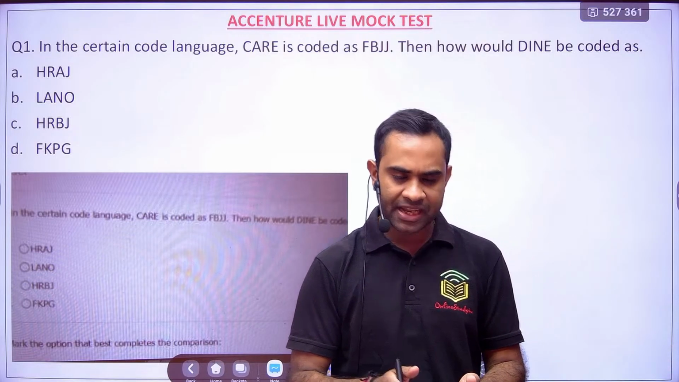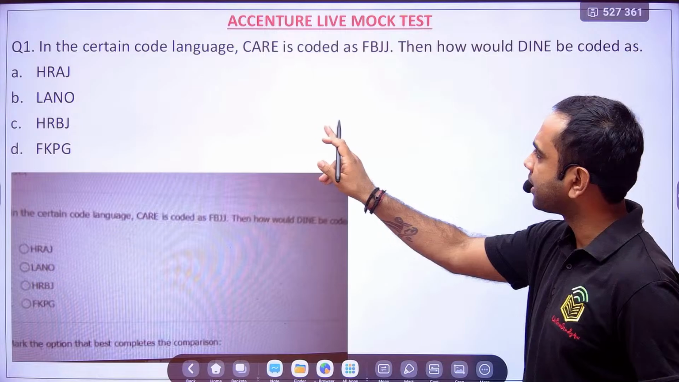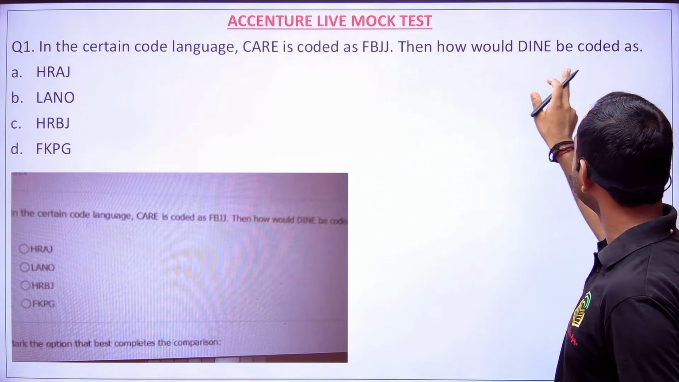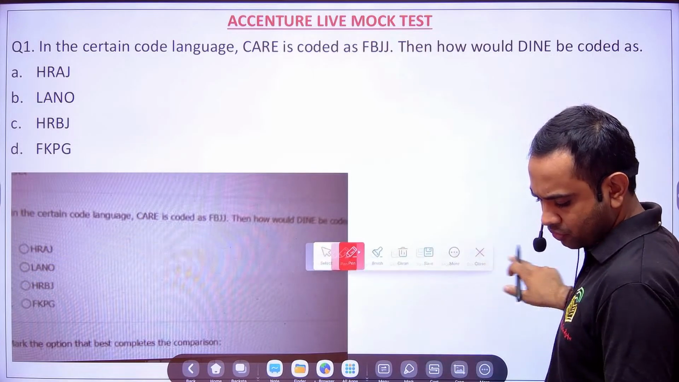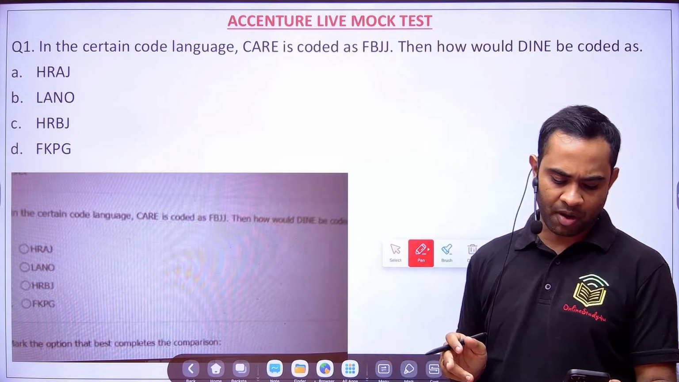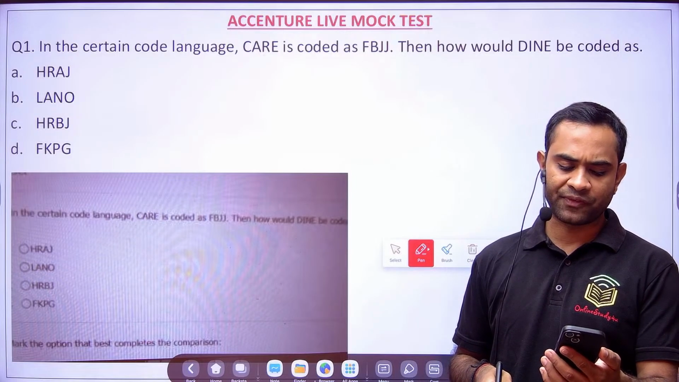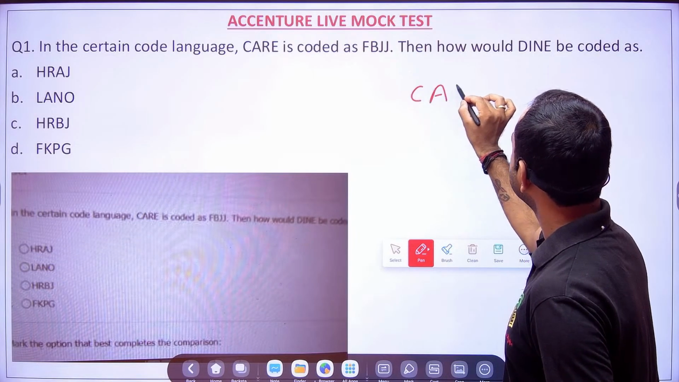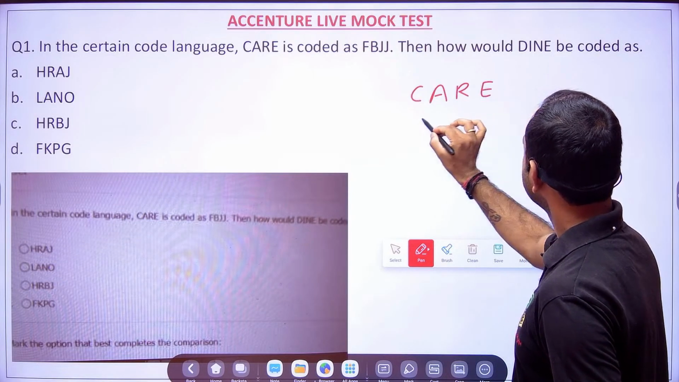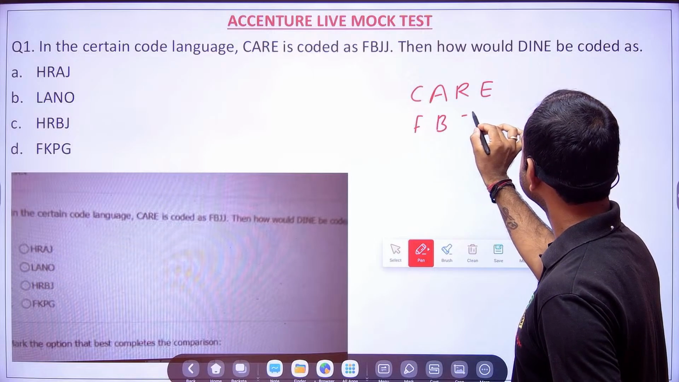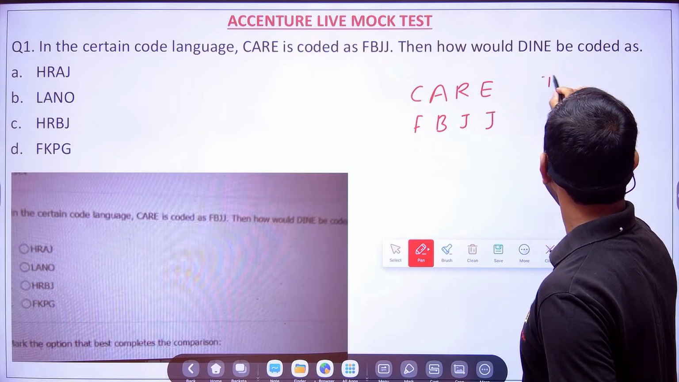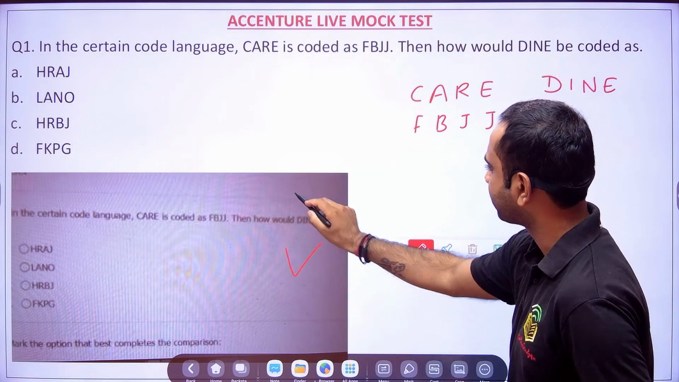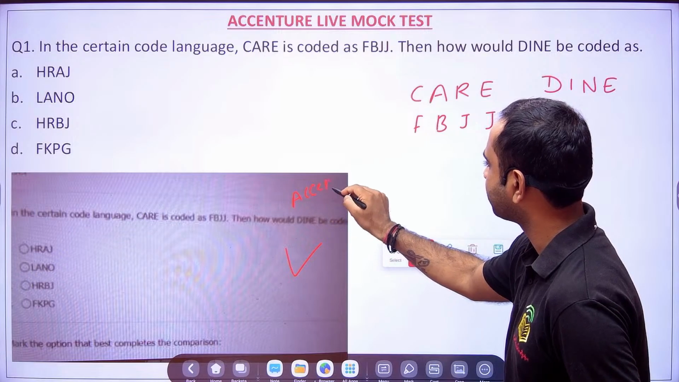Okay, so how many of you are able to solve? In a certain code language, CARE is coded as FBJJ. Then how would DINE be coded as? I am not able to see any answer, guys. Come on, solve it quickly, solve it fast. So CARE is written as FBJJ. Then how will DINE be coded as? This is an Accenture problem, already asked in Accenture, right?